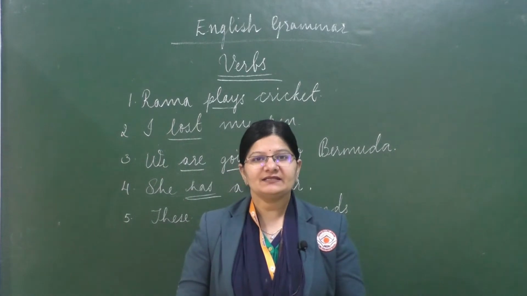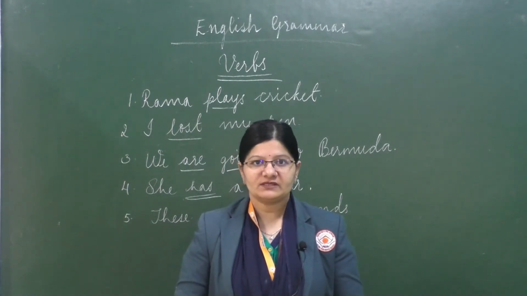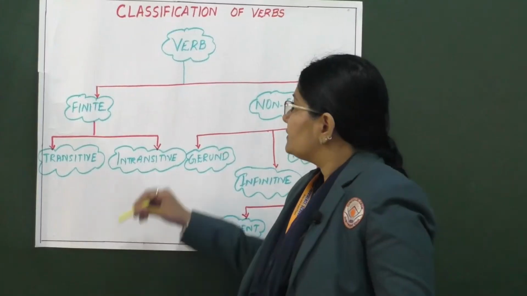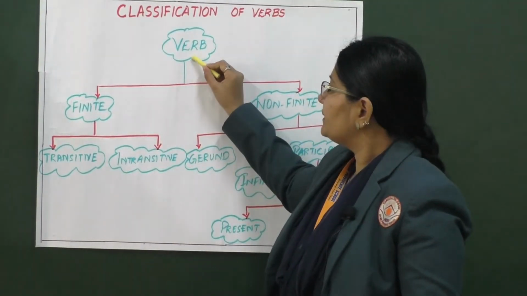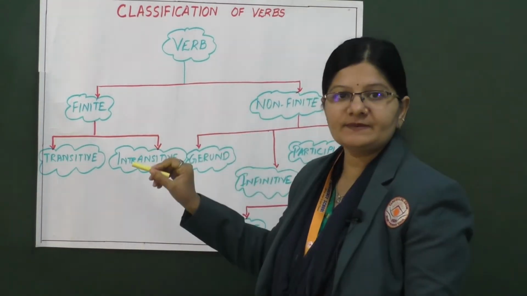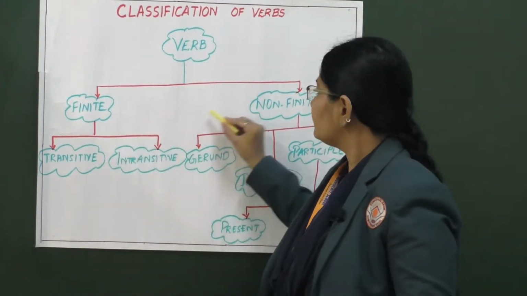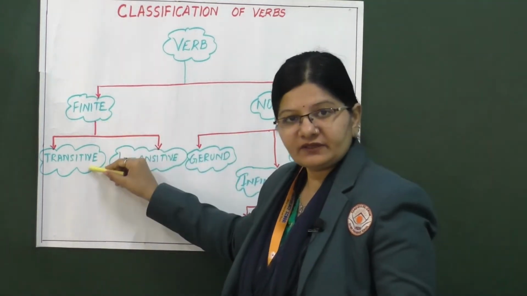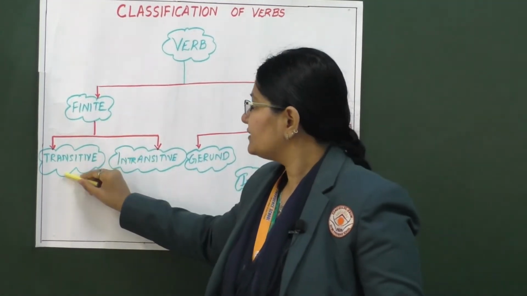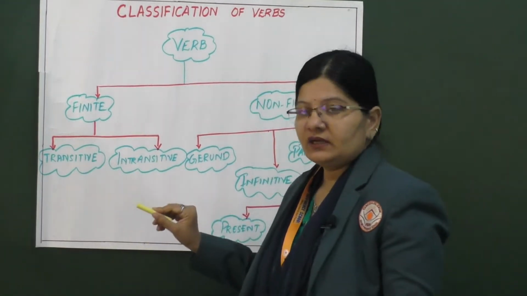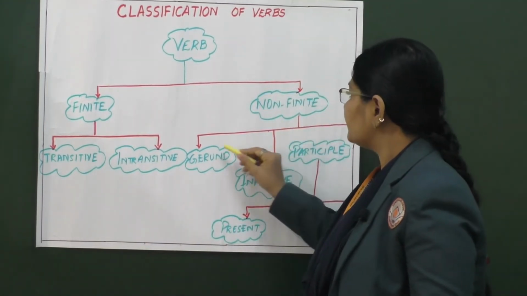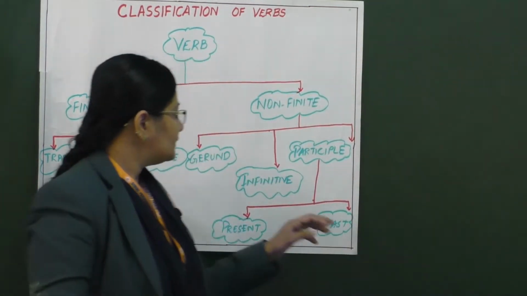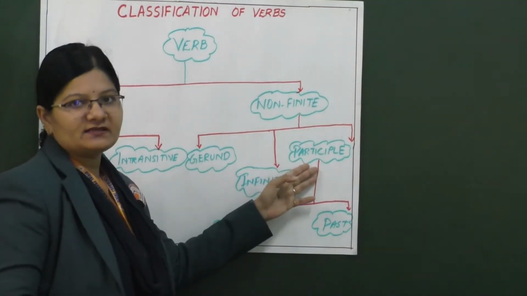So, kids, let's know more about the verbs. Let's talk about the types of the verbs. So, students, you can see the verb here. It is classified into two types, that is finite and non-finite. Finite verb is again further classified into two, that is transitive and intransitive. Then non-finite is further classified into three kinds, that is gerund, infinitive and participle.